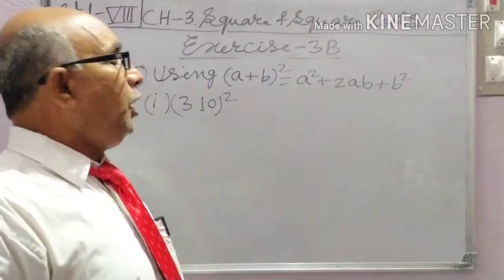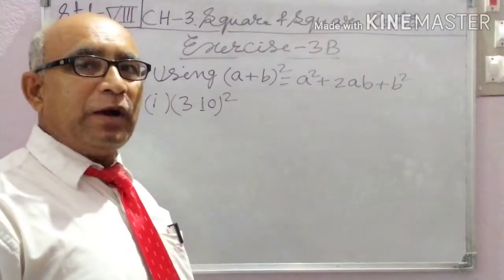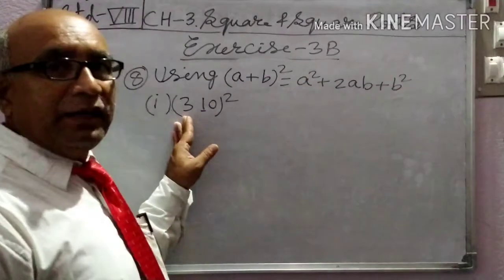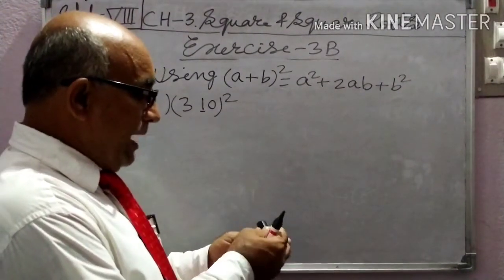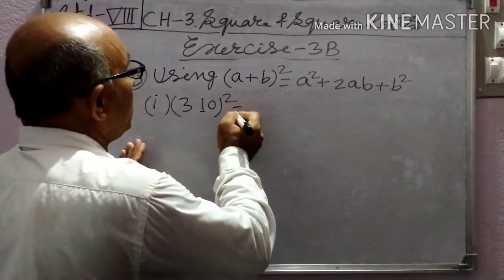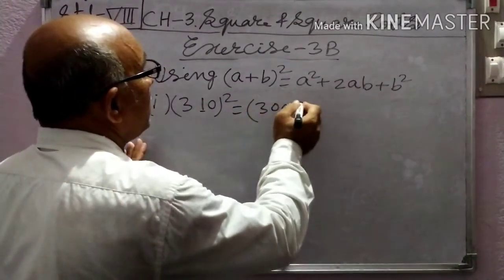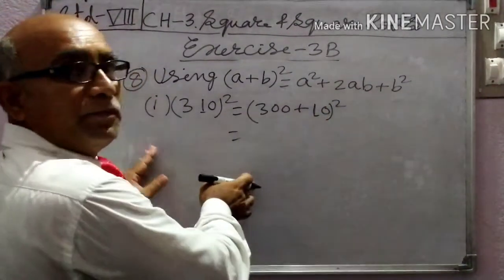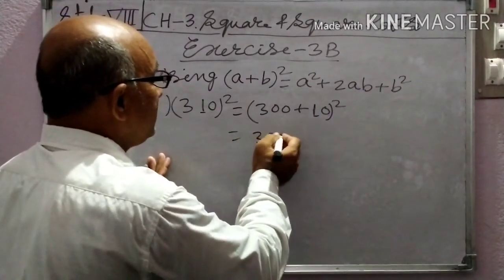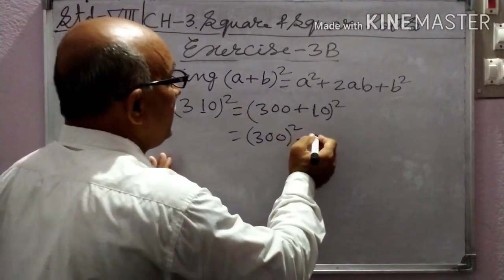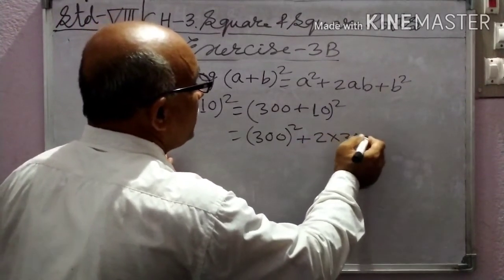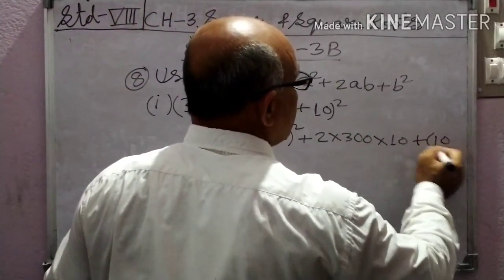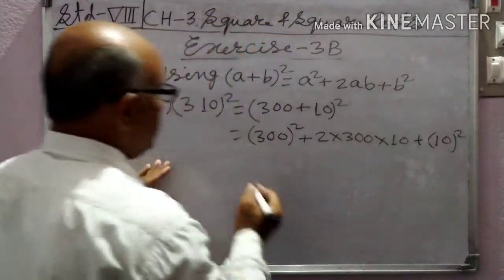Question number 8. Using the formula whole square of a plus b equals a square plus 2ab plus b square. One question solved with the help of this formula is 310 square. So 310 square means 300 plus 10 whole square. It is a plus b whole square. So a square, 300 square, plus 2ab, 2 into 300 into 10, plus b square, 10 square. Now solve it.